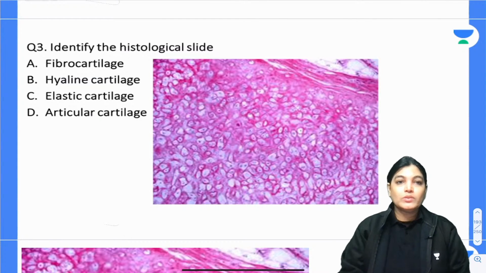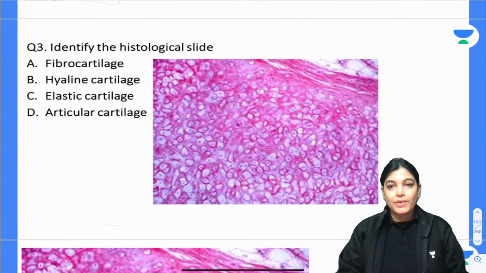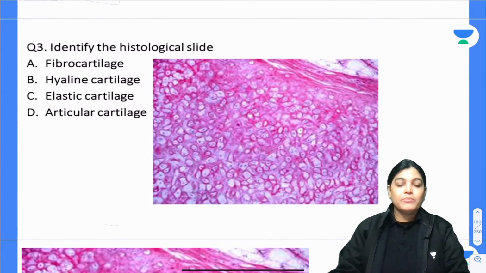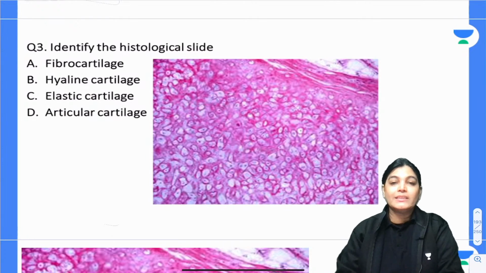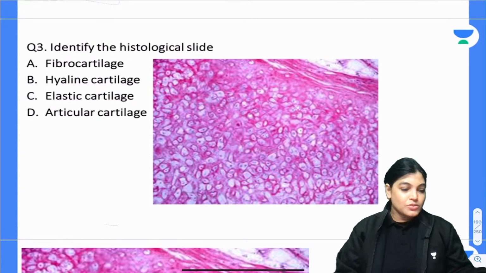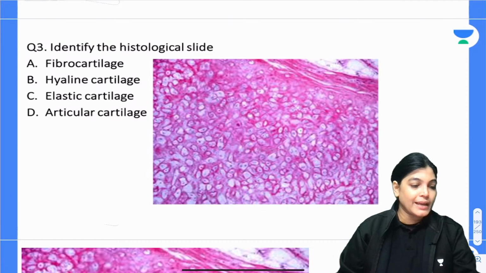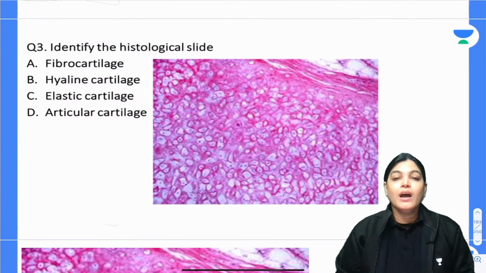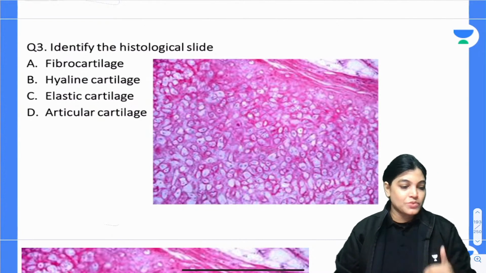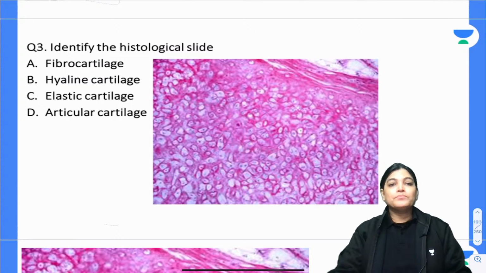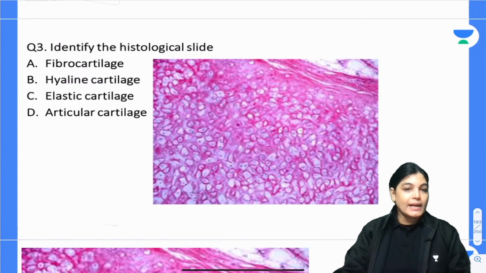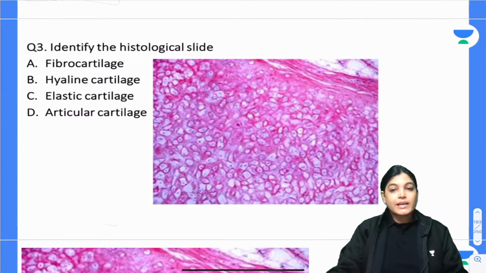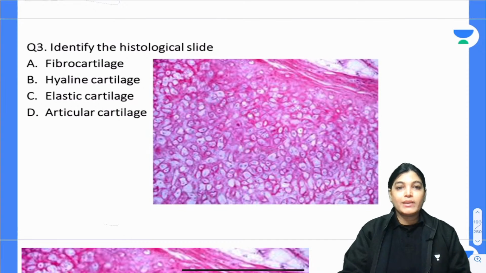So let's move on to the third one, identify the histological slide. In the histology session taken by me before, I have also explained a few histological slides. So this is a repetition, but anyone who is not understanding or is present for the first time can ask me doubts. Whether this is a slide of fibrocartilage, hyaline cartilage, elastic cartilage or articular cartilage, according to you, which is the best answer?